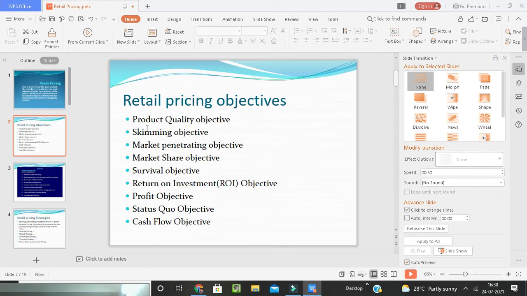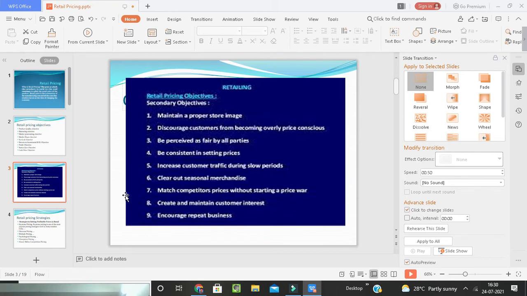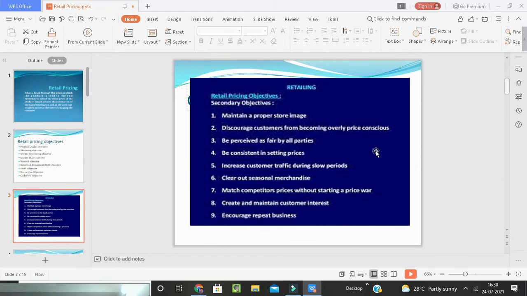Then, the status quo objective, in which the retailer attempts to maintain the current situation, that is, to maintain the status of the business. The last one, the cash flow objective, is where the retailer attempts to generate money quickly, as they need fast money with no time. Then in retail pricing, we have some more objectives, like maintaining a proper store image, discouraging customers from becoming overly price conscious, and being perceived as fair by all the parties. All these things are on the screen.